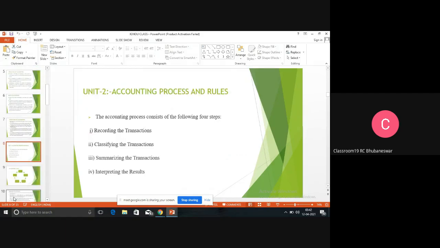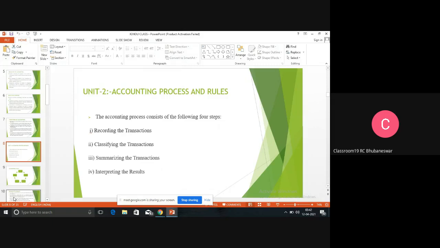So next, we will go for the accounting process. This is the main topic of today's class, how the accounting process works. Accounting process means there are 4 parts of accounting. One is recording the transactions. Accounting records the transactions in the journal. In the latter part, I will tell you the meaning of journal. Second, it classifies the transactions into different heads by preparing the ledger. Then it summarizes the transactions. Summarizes means it only takes into consideration the gist part.